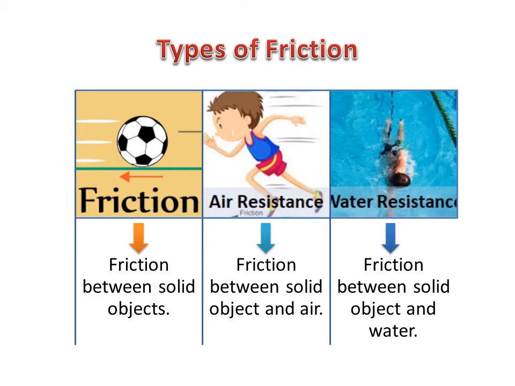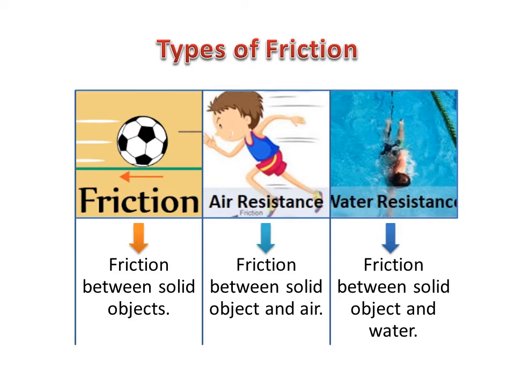So let's think together. Does friction only appear between solid objects, like a ball and the floor, like my two hands together, like my feet with the floor while I'm walking? Or can resistance appear, for example, if I'm running in air, when my body touches this air? Can this also be friction? Of course. There are 3 types of friction.